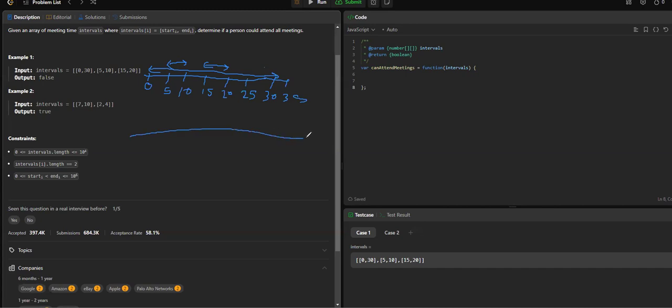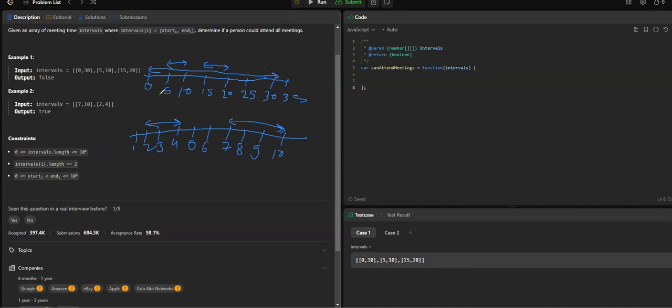And for the second one, if we draw a similar line, it's 7 and 10. So we can mark 1, 2, 3, 4, 6, 7, 8, 9, and 10. The first meeting is starting at 7 and ending at 10, which was the first in the array. So this is going to take this amount of space, and the second one is going to start from 2 to 4. So now we can see there is no overlap. That's when we can attend both the meetings, and it returns true.